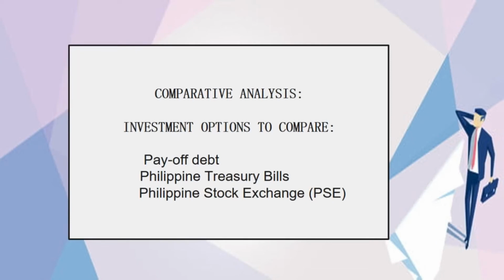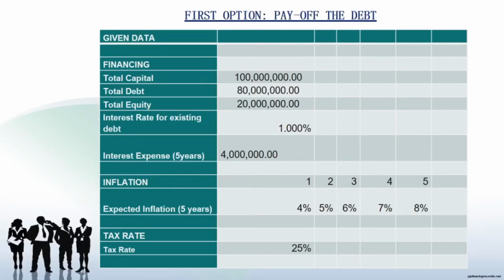So we have here the comparative analysis. These are the investment options to compare. We have here the Pag-IBIG debt, Philippine Treasury bills, and the Philippine Stock Exchange PSE. So, the first option is the debt.